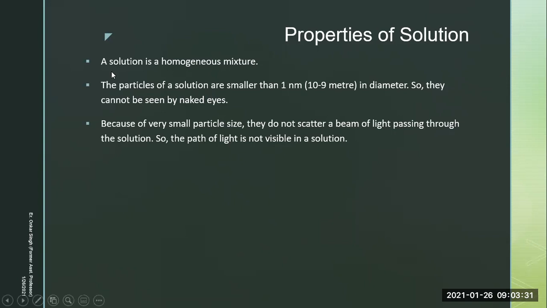Regarding the first property of a solution, it's a homogeneous mixture. What is the meaning of this? It simply means that there's a uniform distribution of solute in the solvent, or you can say there's a uniform distribution of solute in the solution. Okay, so this is a solution.